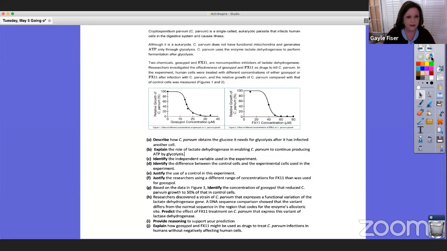We have the effect of the different concentrations of gossypol on the C. parvum growth. And we have micromoles on the x-axis, and we have relative growth of C. parvum in percent on our y-axis, okay? And then we have FX11 and the same x and y. All right, so now let's look at each part.